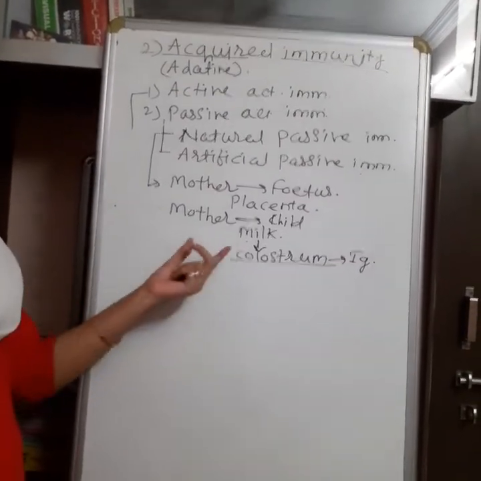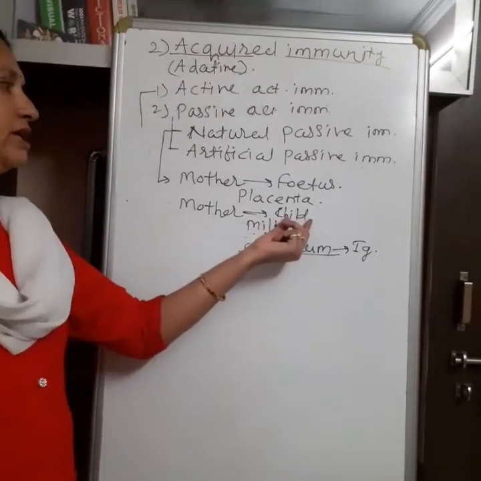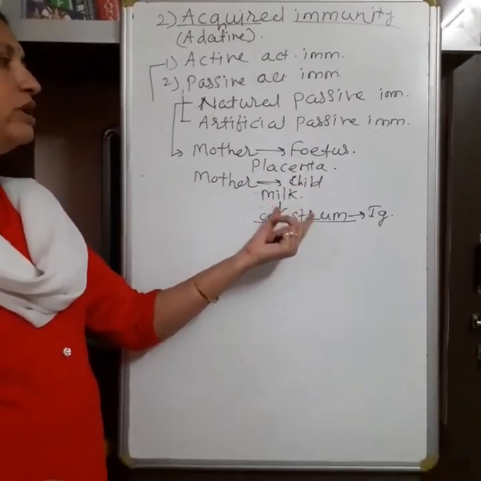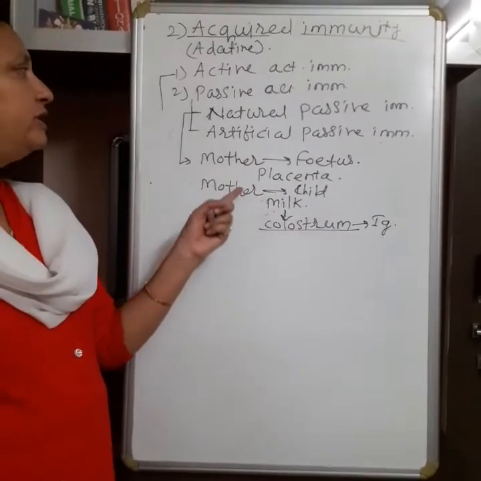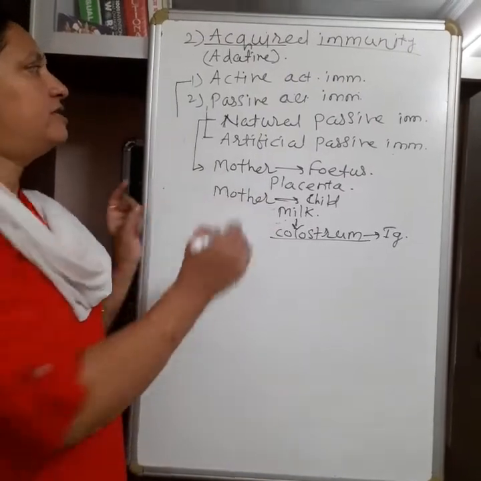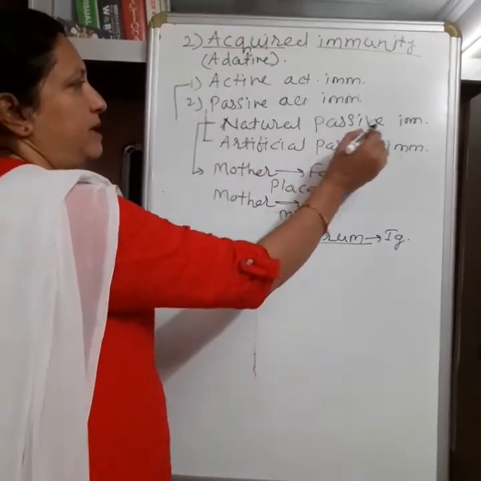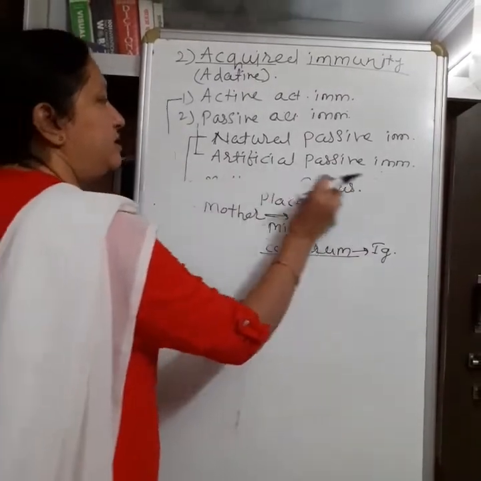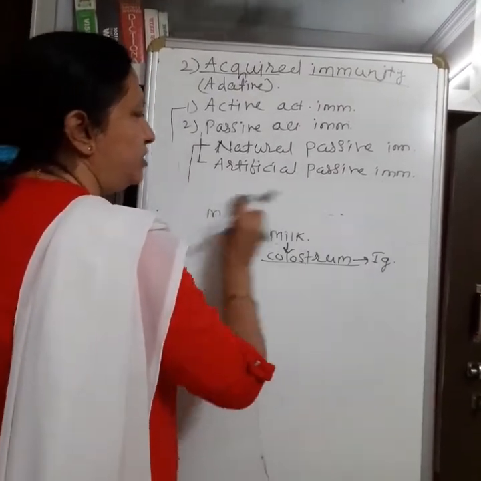So these antibodies are helpful for the protection of the child after birth, and they remain active only for a few days. So it is passive immunity, but the antibodies come naturally, so it is called natural passive immunity. Now the second type of passive immunity is artificial passive immunity.